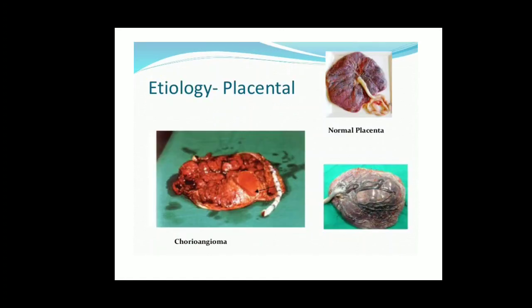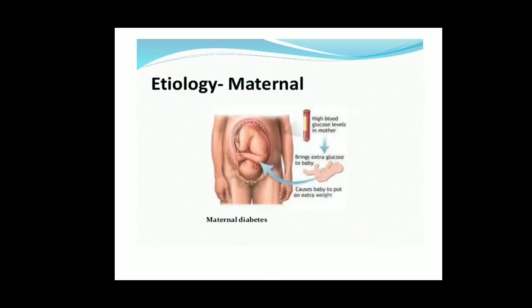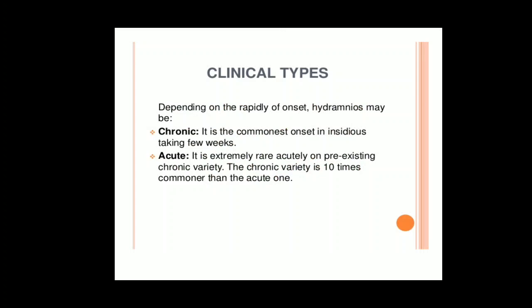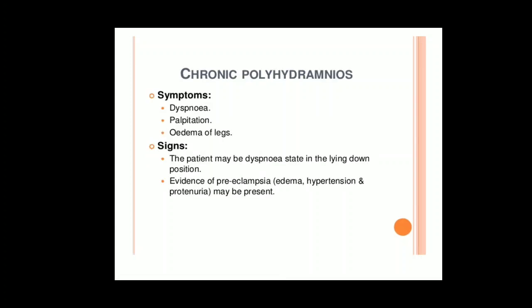As I said, chorioangioma. This first upper picture is a normal placenta. Okay, multiple pregnancy. Next comes the clinical types. As I said, chronic and acute polyhydramnios are there. Chronic is the commonest, the onset is insidious, taking a few weeks. It will occur either in the second trimester or the third trimester. Acute is extremely rare, but if it occurs, it is an extremely rare case of acute polyhydramnios.